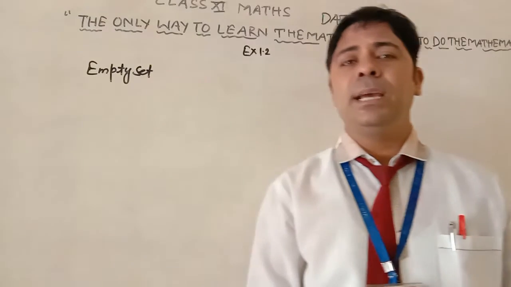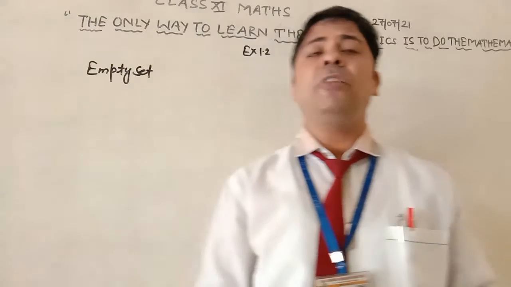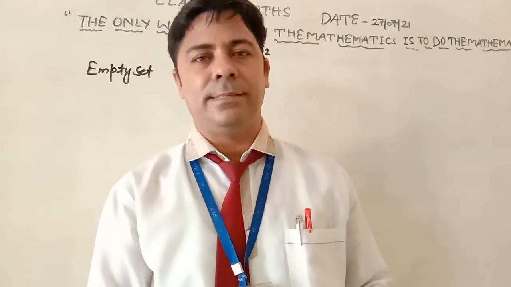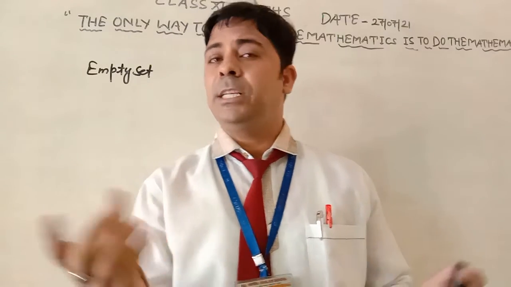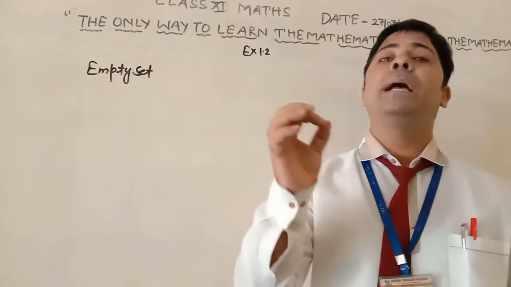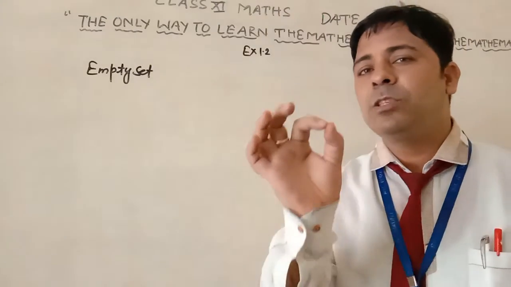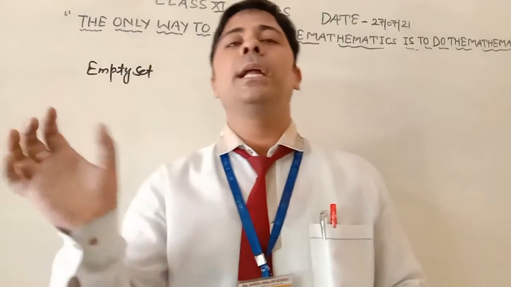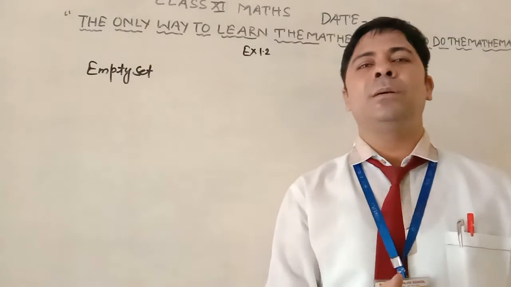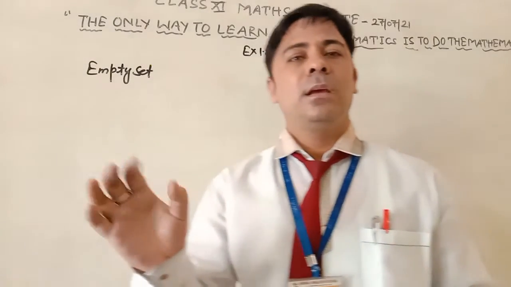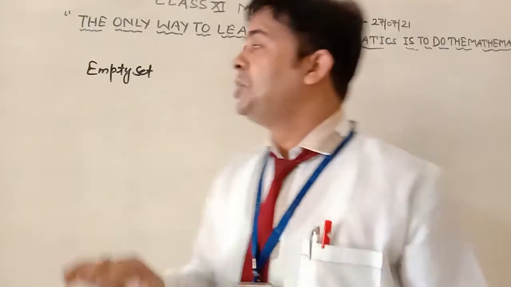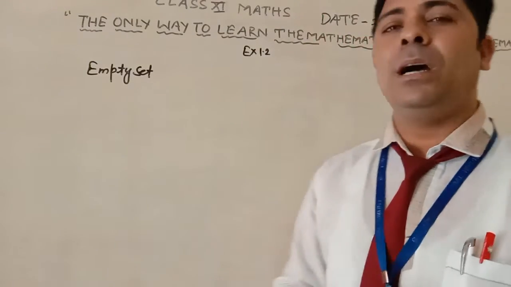Or you can say a student of your class having 3 eyes. There is no student having 3 eyes. Or a natural number lying between 1 and 2. There is no natural number lying between 1 and 2. These are examples of the empty set.